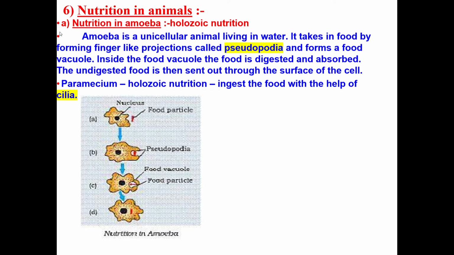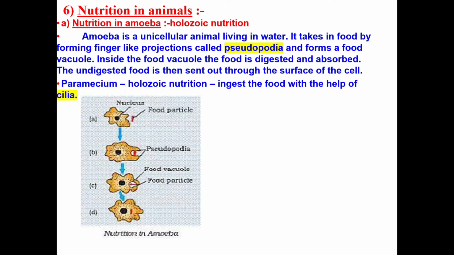Hello students. So today we are going to do the topic nutrition in animals from the chapter life process. Well, nutrition in animal. Let's begin with nutrition in amoeba. It is a holozoic nutrition.